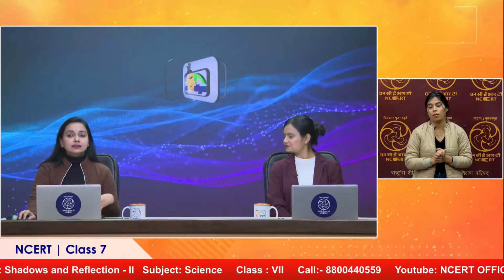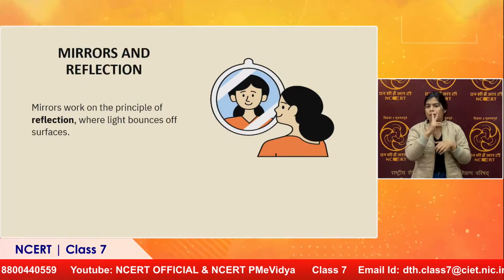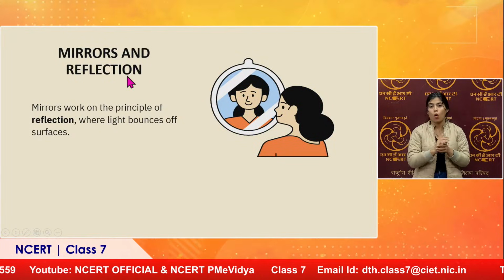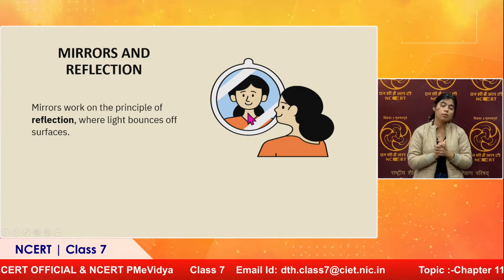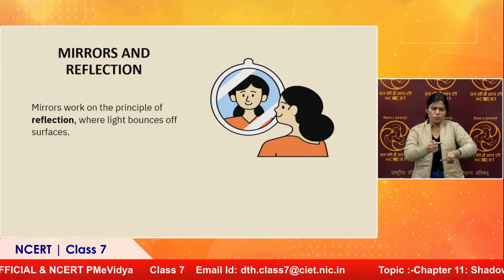And the image is formed. There are certain criteria wherein if those criteria are fulfilled, the image will form. Also, it happens that some sort of reflection is taking place, yet we don't get the image. So, in this case, you see there is a mirror also and reflection. So, we see our reflection in the mirror.